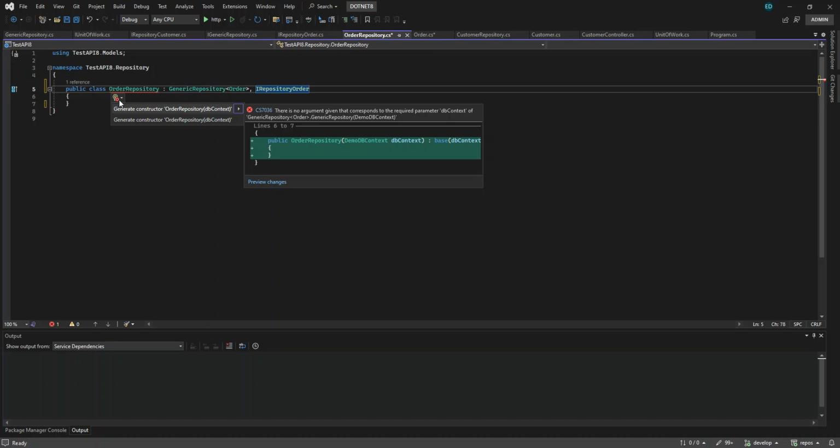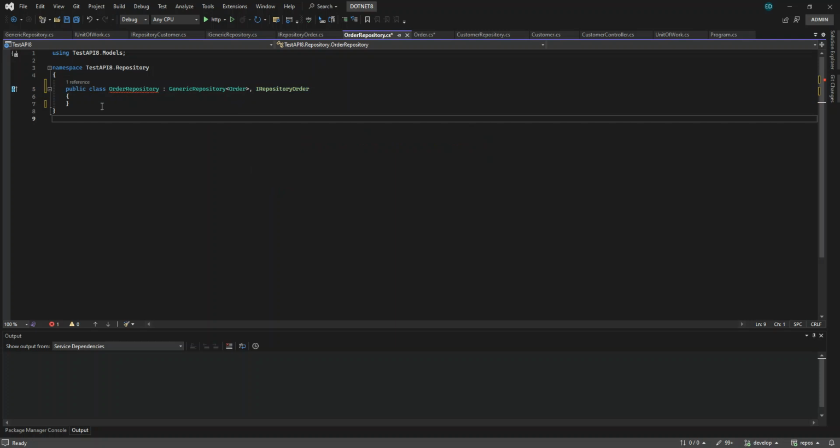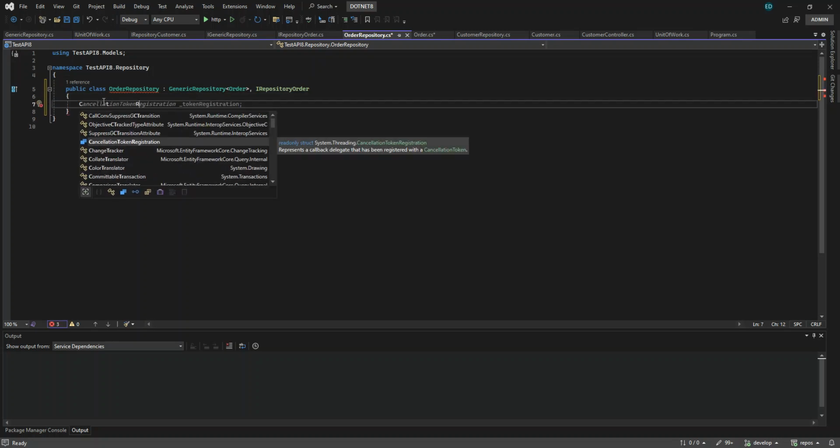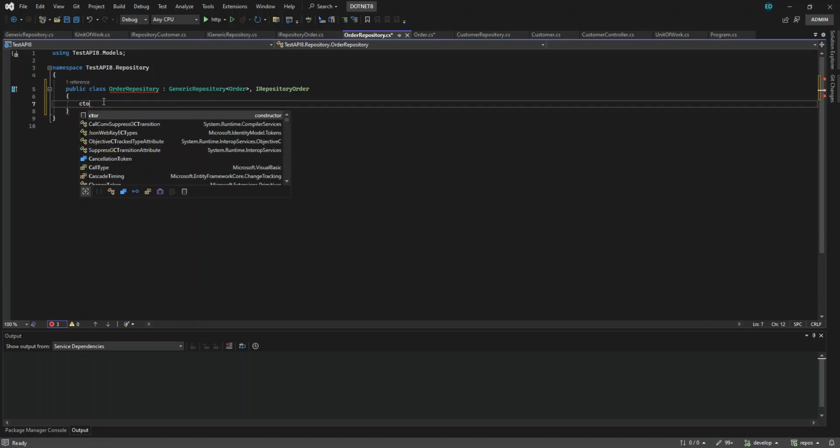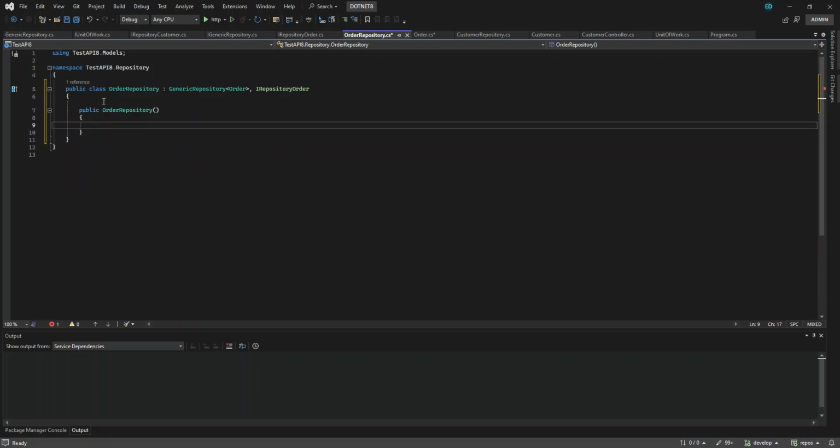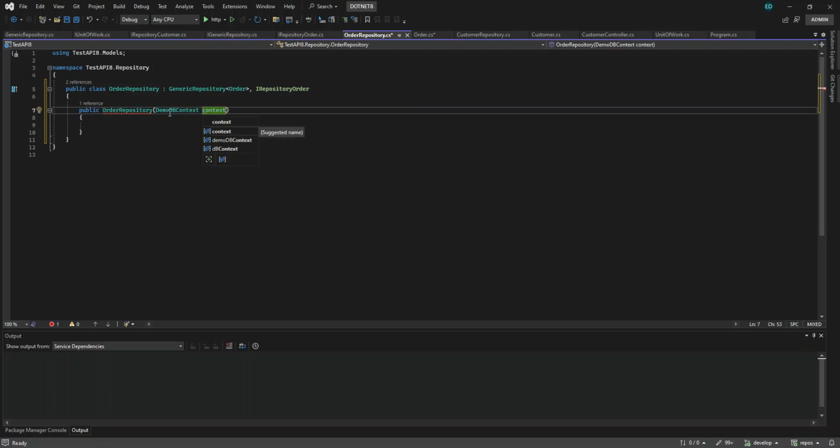There is no argument given for the corresponding required parameter, DB context. Okay, this is the error, so we just have to pass that DB context in our constructor. So we have to set up a constructor here, and our DB context, just name it as context.